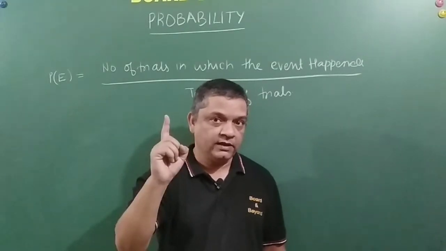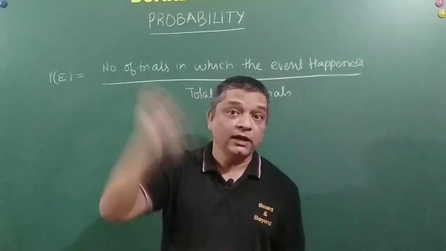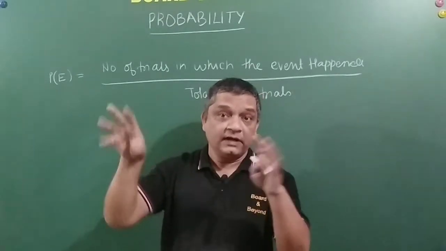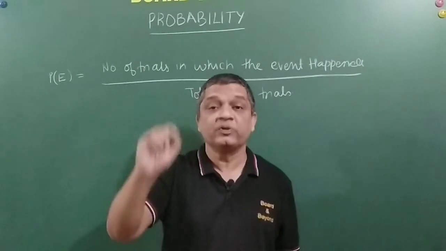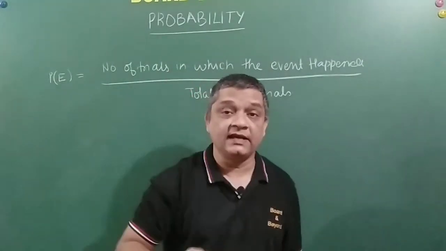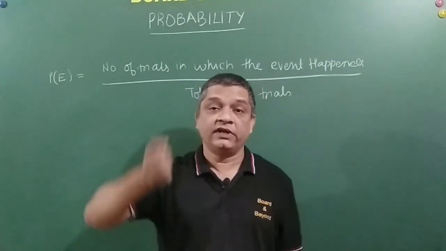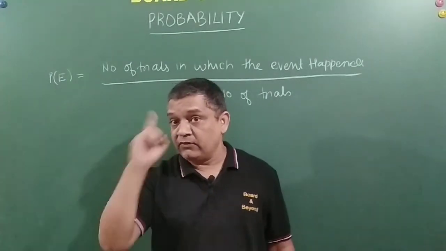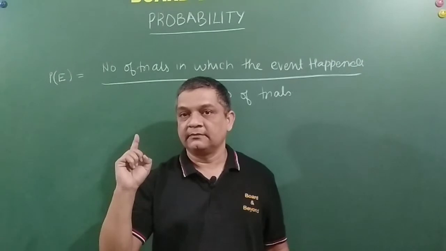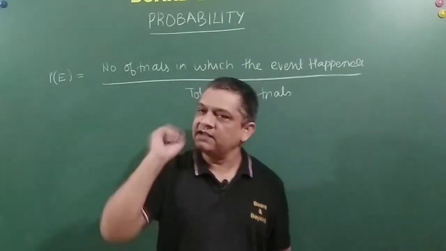And the different numbers which can show up on the upper face of the dice are 1, 2, 3, 4, 5, 6. That means my winning is only 1 out of 6. You are getting my point? And this is what is probability.